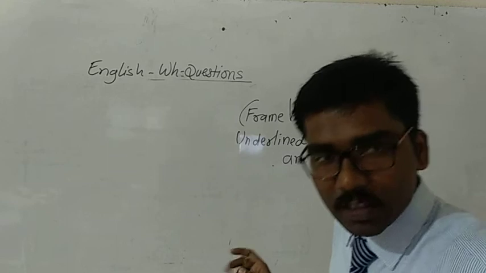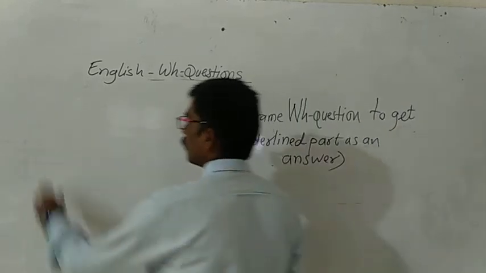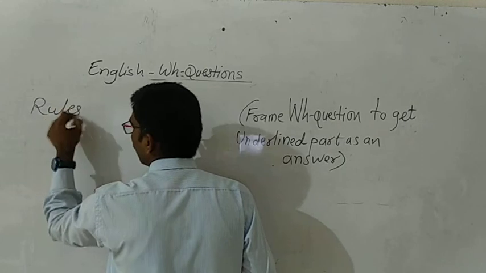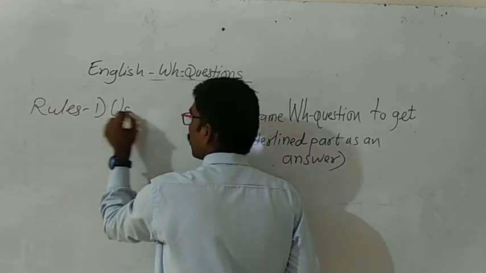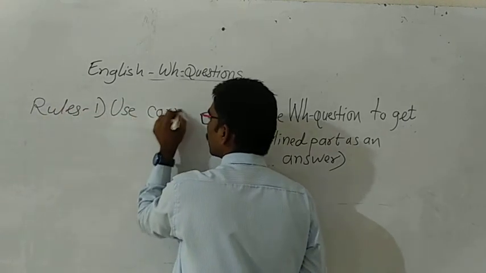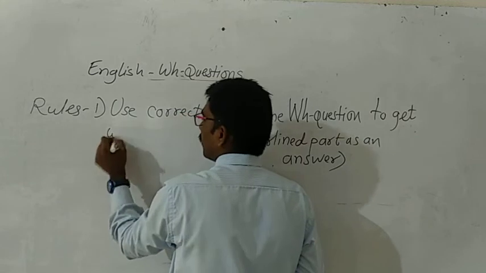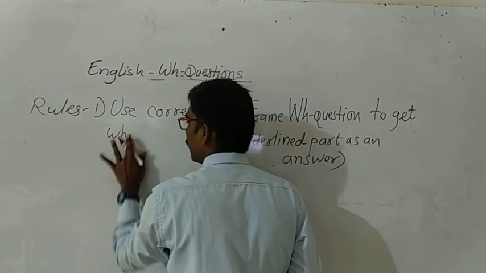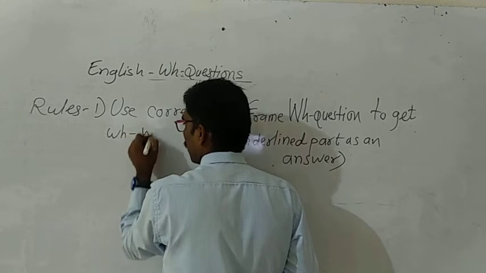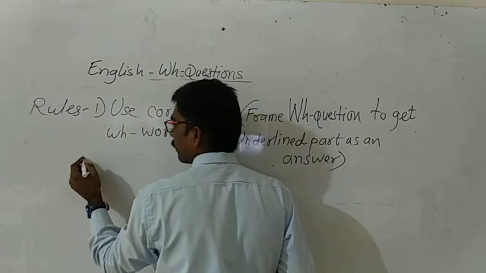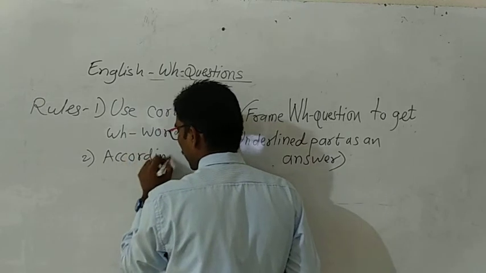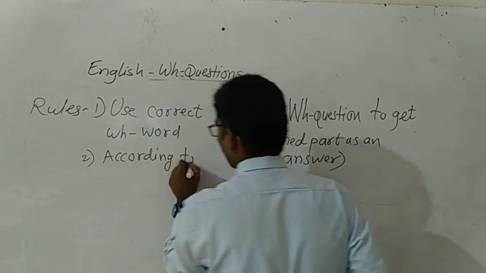So now I will give the rules. First, use the correct WH word according to tense.